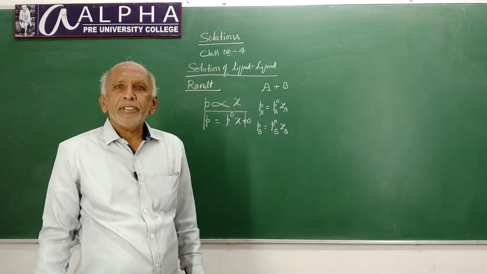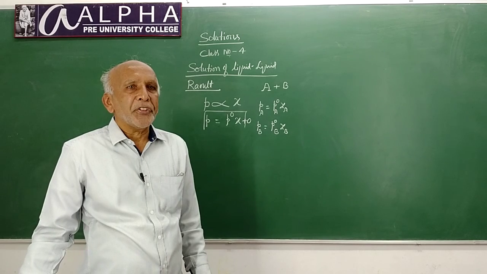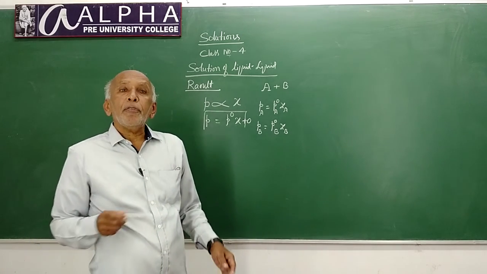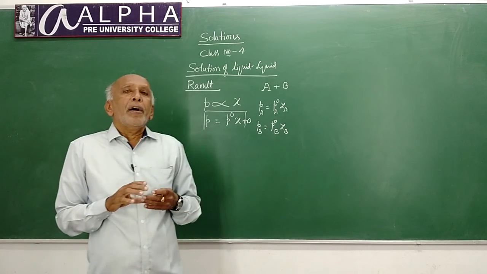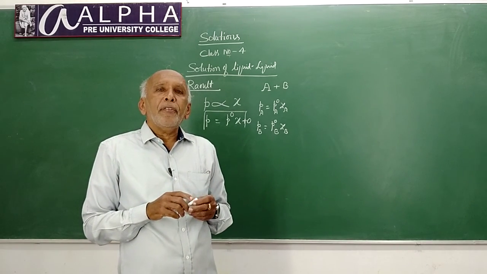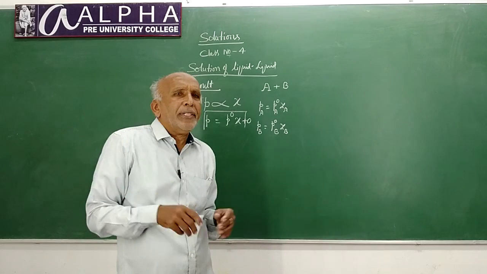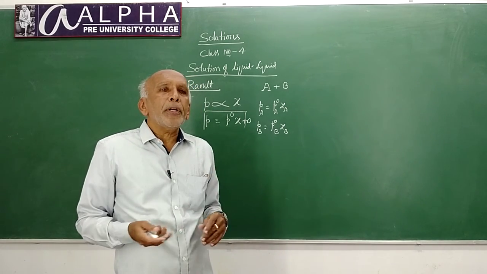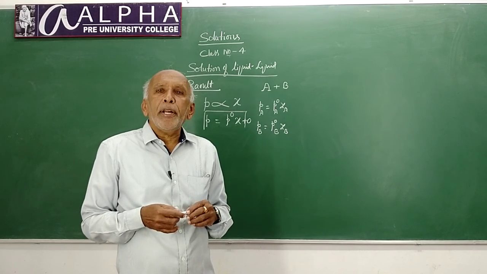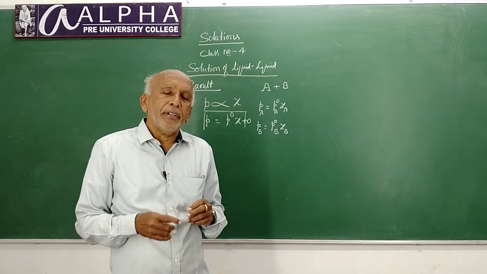You know Dalton's law of partial pressure. Dalton's law of partial pressure states that the total pressure of a mixture of gases is equal to the sum of the partial pressures of the individual constituents.